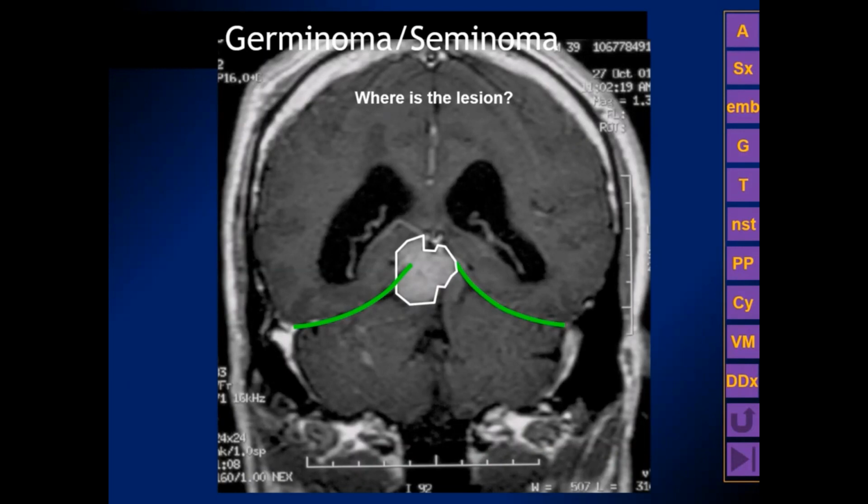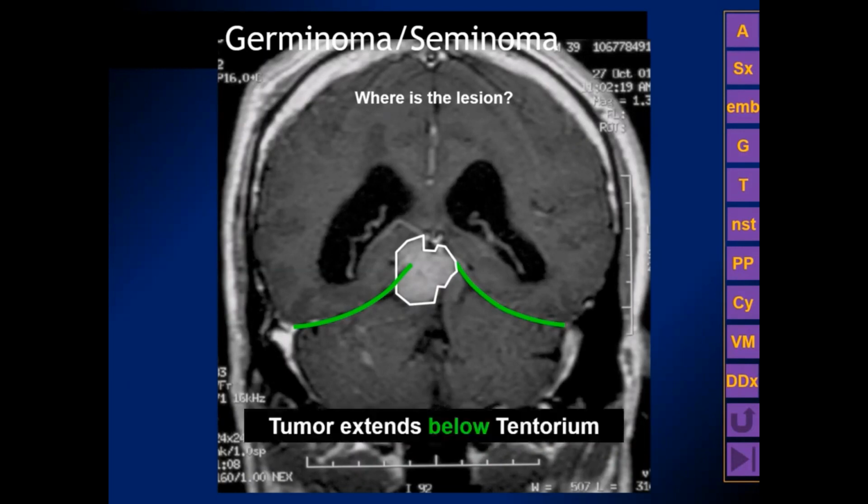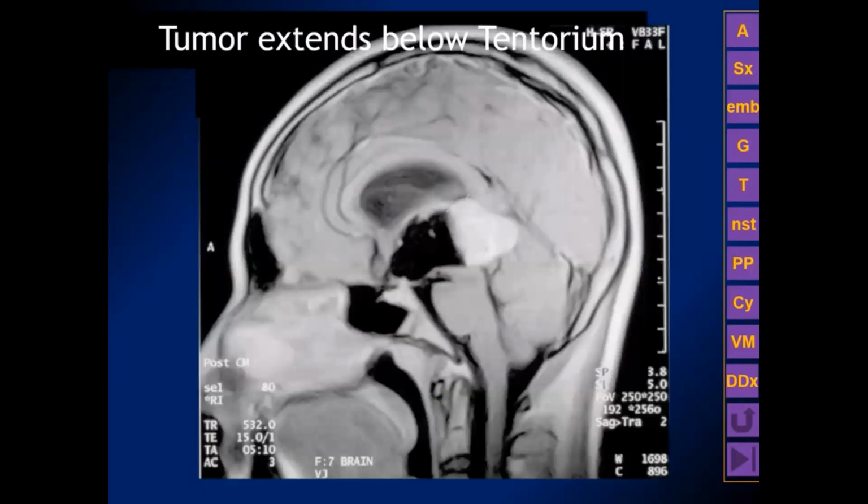Perhaps the hydrocephalus is pushing the tumor through the tentorial hiatus into the posterior fossa. So we want to remember that even though the normal pineal is a supratentorial structure, pineal region masses predominantly grow into the posterior fossa. Here's another example in a different patient. Again, we have a tumor that is partially above and below the green line, which is the orientation of the tentorial hiatus. So the tumor extends below the tentorium.